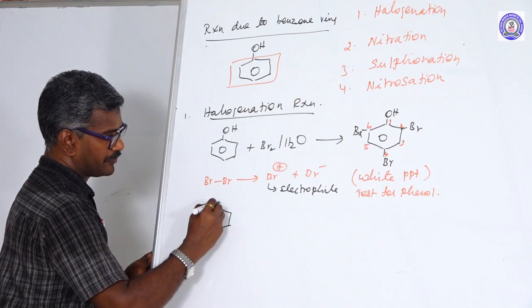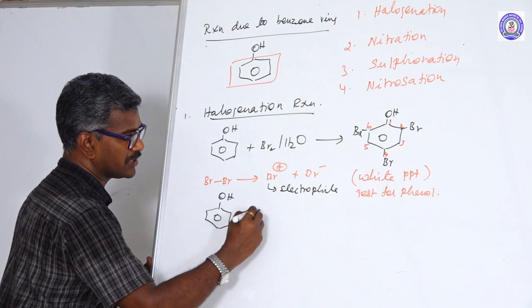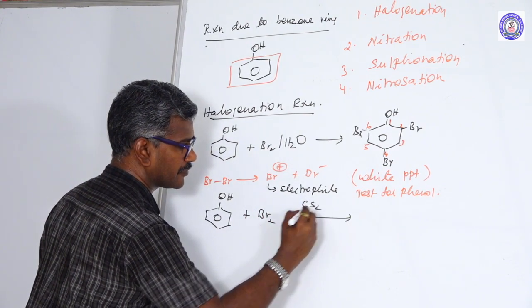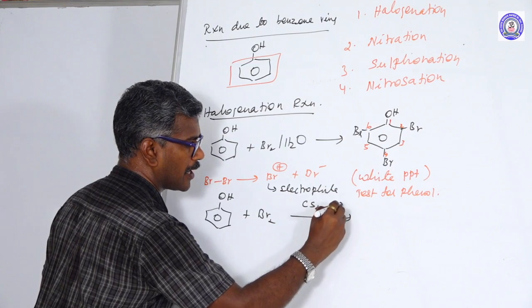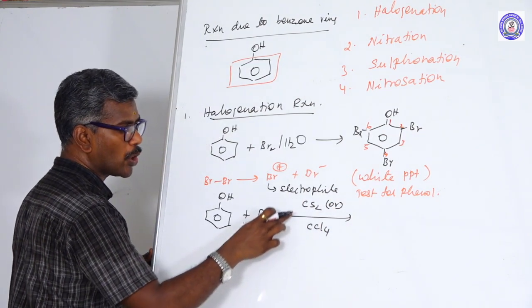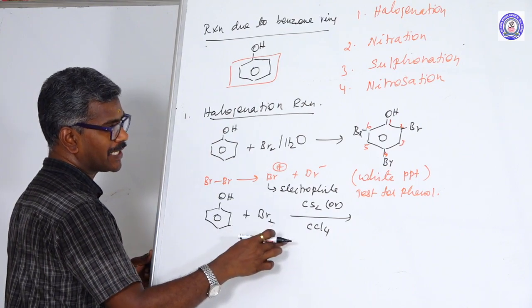Another one: phenol reacts with Br2 in the presence of carbon disulfide or carbon tetrachloride, which is low polarity and low temperature.